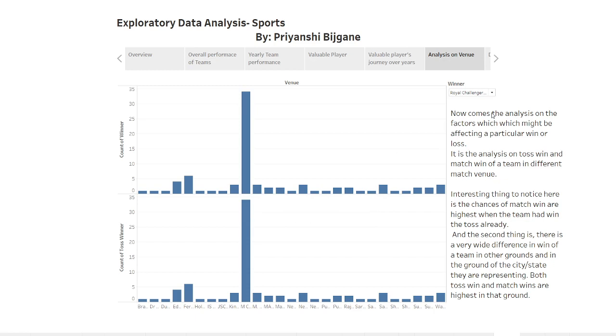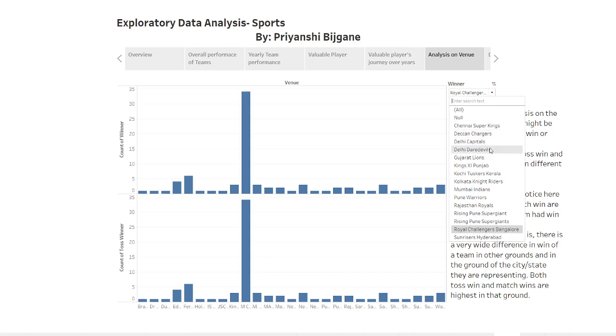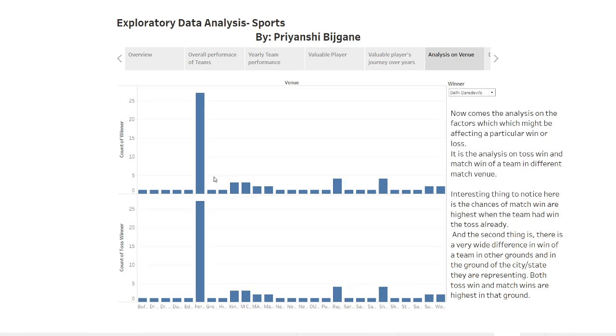If we look at the Royal Challengers Bangalore team, it performed really well in its home ground, that is Chinnaswamy Stadium, which is situated in Bangalore. And if we see others, the Delhi Daredevils, here also we can see the huge difference in the performance of the team. It is performing very well in Feroz Shah Kotla, which is situated in Delhi itself. So the venue is affecting the team's performance. This is the conclusion of this analysis.